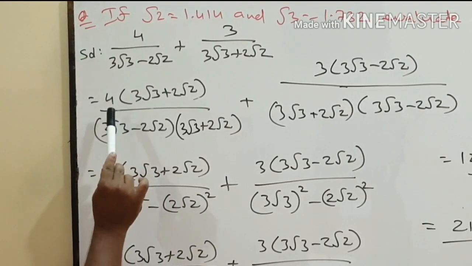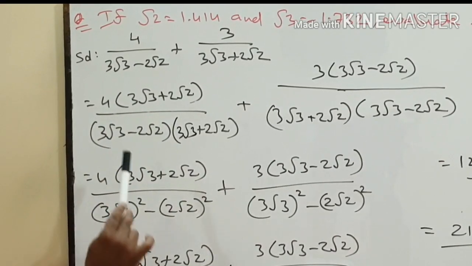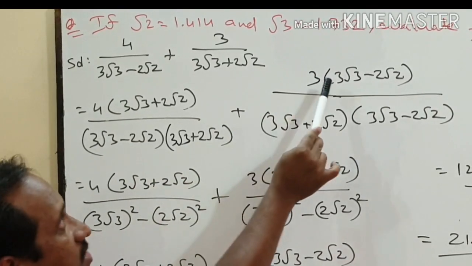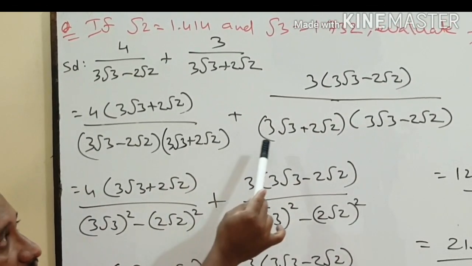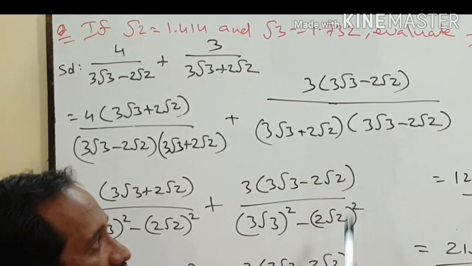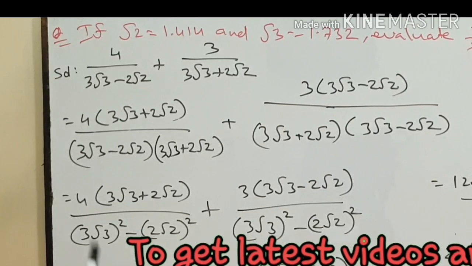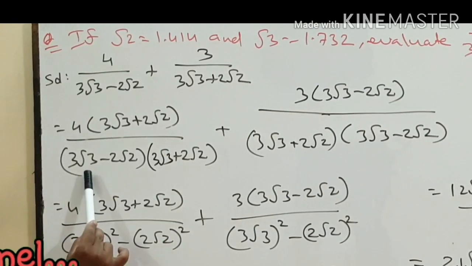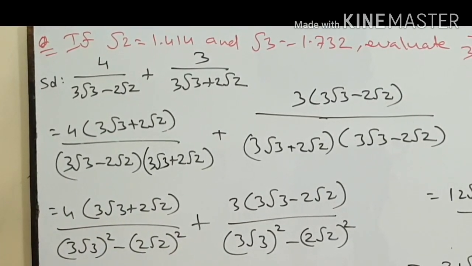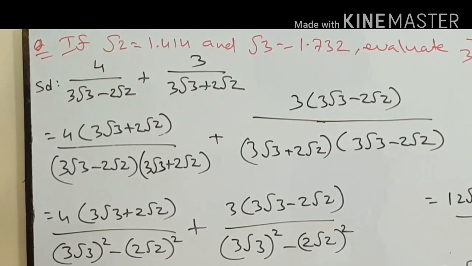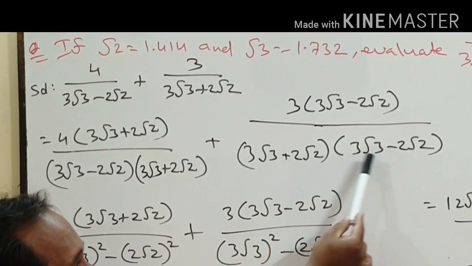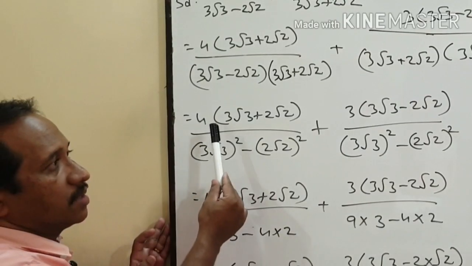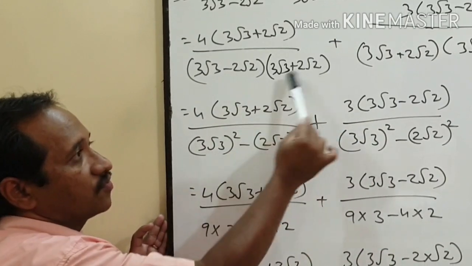As a result, we get 4 into 3 root 3 plus 2 root 2 divided by 3 root 3 minus 2 root 2 into 3 root 3 plus 2 root 2, plus 3 into 3 root 3 minus 2 root 2 divided by 3 root 3 plus 2 root 2 into 3 root 3 minus 2 root 2. Keeping the numerator same, here the denominator is in the form of a minus b into a plus b, which is a square minus b square. And here also the denominator is in the form of a minus b into a plus b, which is a square minus b square.